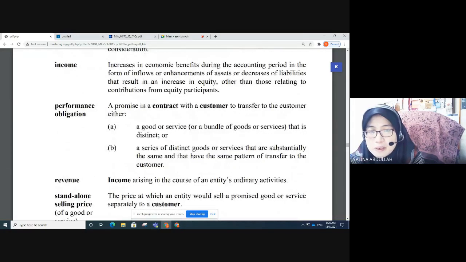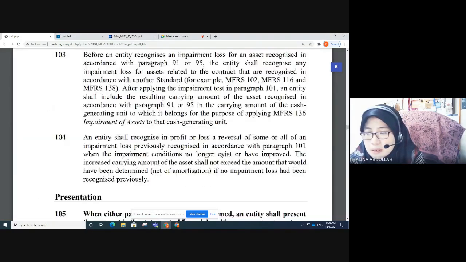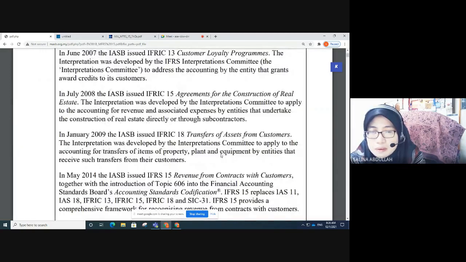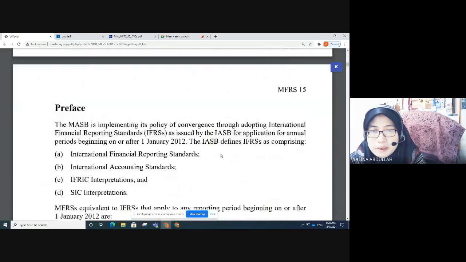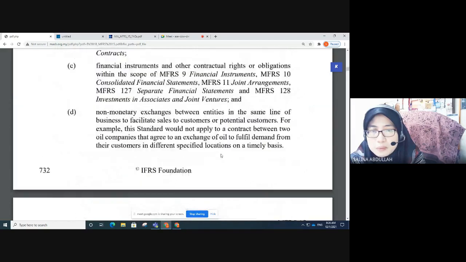As well, we have here performance obligation, which is a promise in a contract with a customer to transfer to the customer either a good or service or a bundle of goods or services that is distinct, or a series of distinct goods or services that are substantially the same and that have the same pattern of transfer to the customer. Then let's take a look at the important points in this standard. So let's start with recognition here. Definitely you can read this scope later.